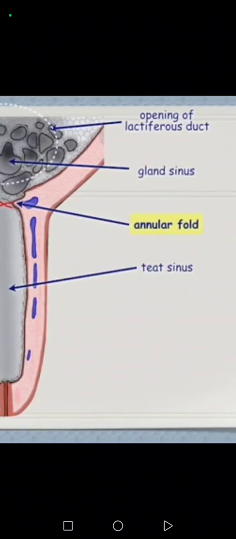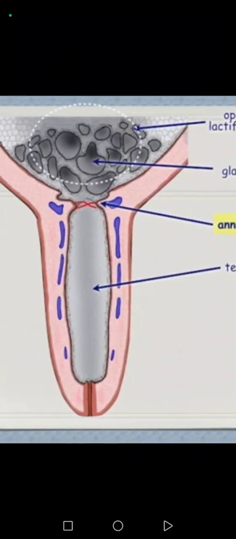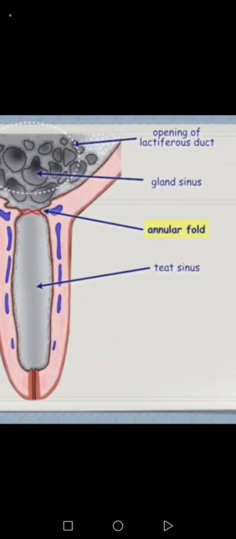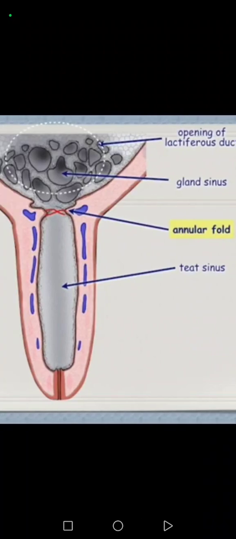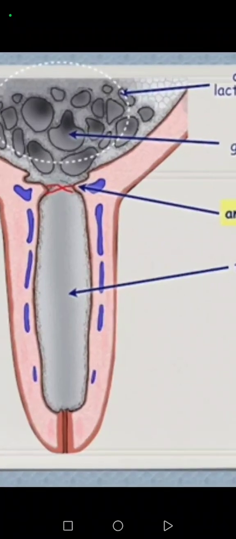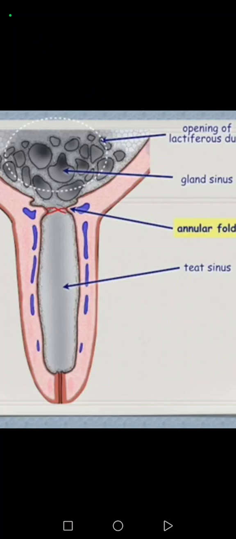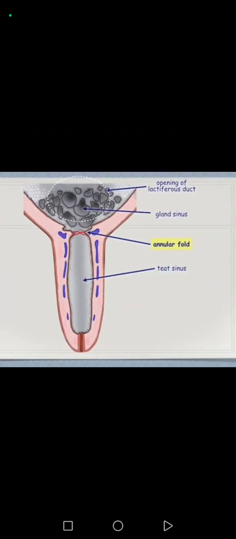We have the gland sinus, okay, the milk glands, and we have the annular fold here. We have the teat sinus at the end. The milk comes out when you squeeze the teats, and we know that oxytocin is released, of course. That's an important point to know, which makes the milk get out, okay?